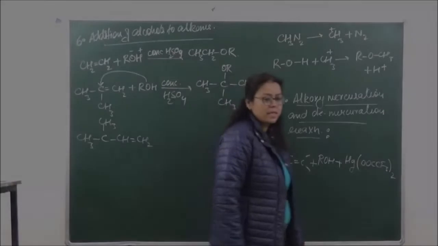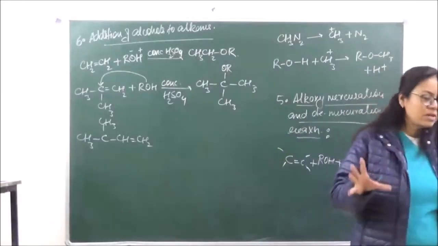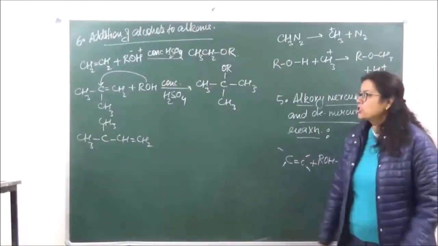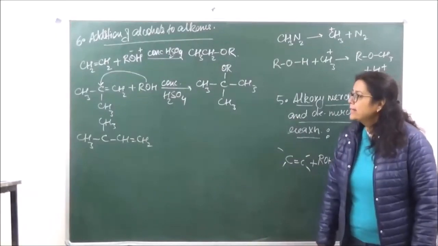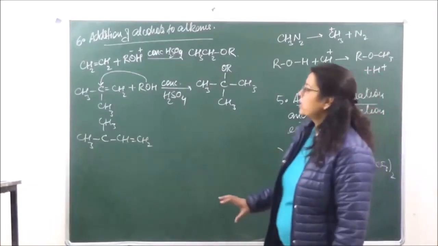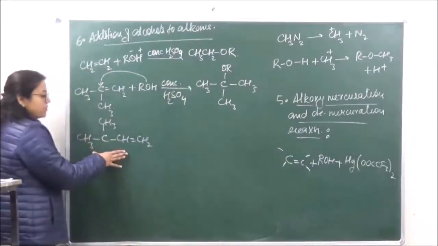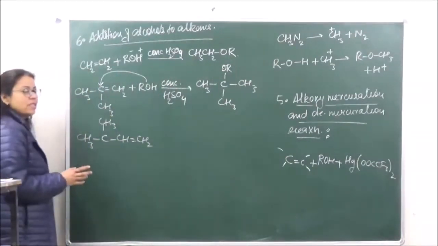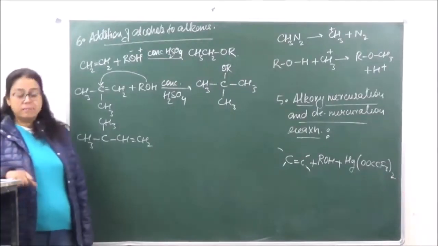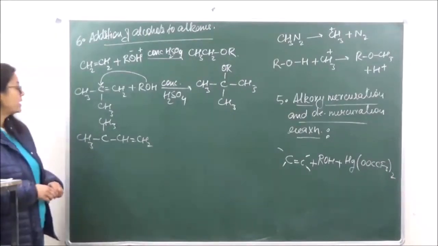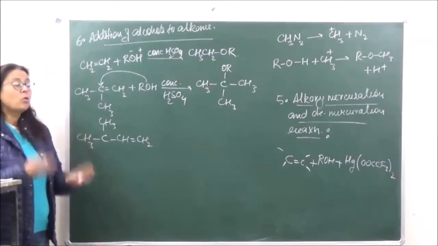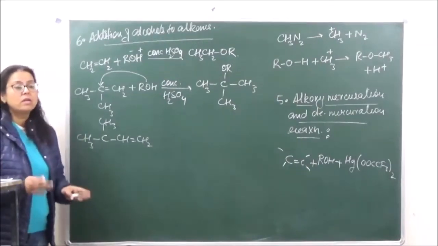So in the last lecture we were doing the mechanism and the camera just wonked out. So let's just do it once again over here. क्या कर रहे थे हम लोग कि when we are doing a compound like this, as I just said, that whenever any reaction is going to take place by the formation of a carbocation, in that case always check the possibility of a 3-degree carbocation.